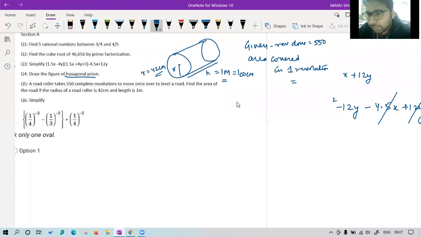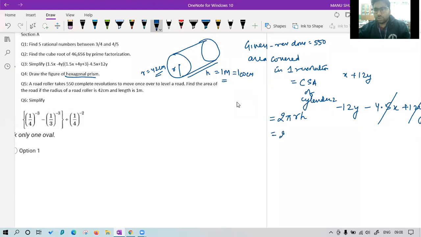Okay, now the answer is coming. Joel, correct. Others, please confirm. The area covered in one revolution can be found by finding curved surface area of the cylinder. Good. And the formula of curved surface area is 2 pi r h.